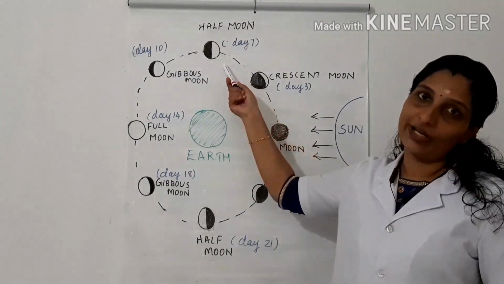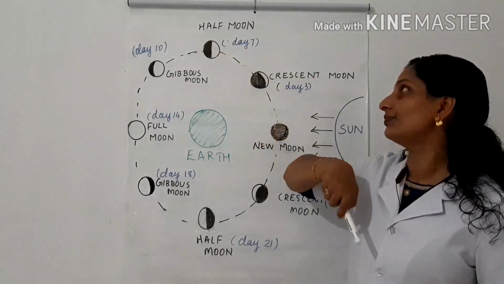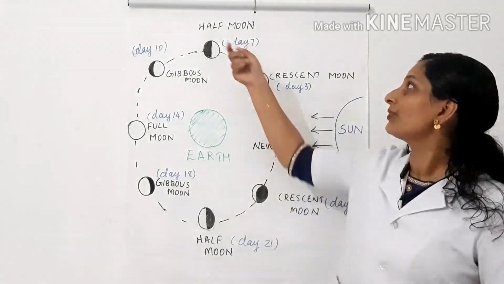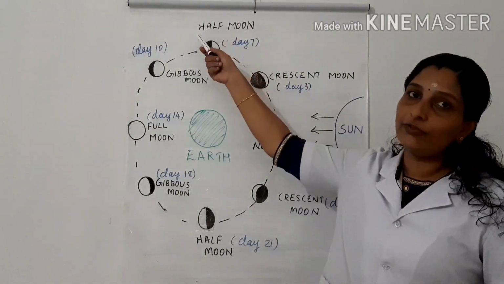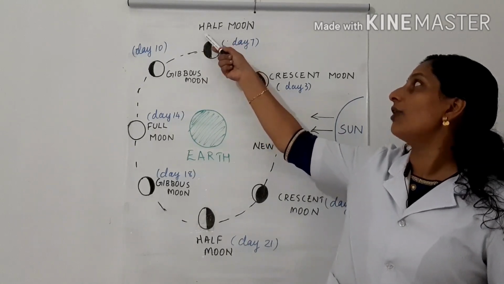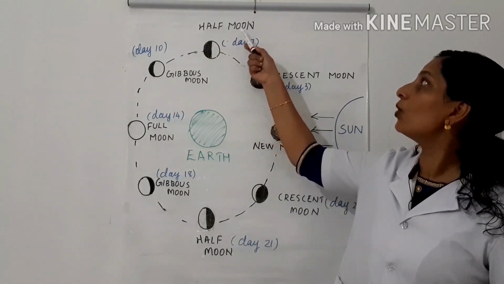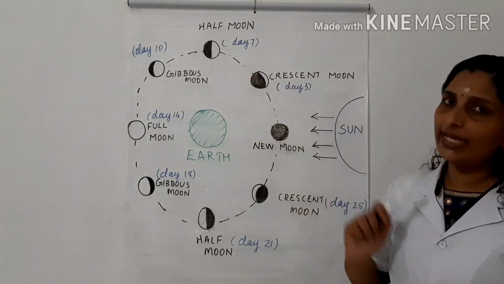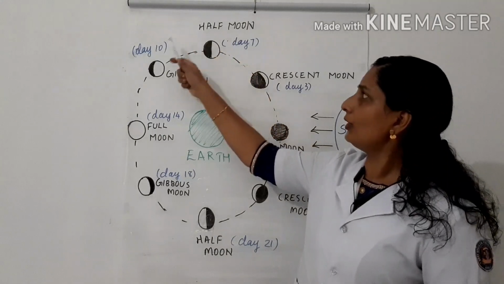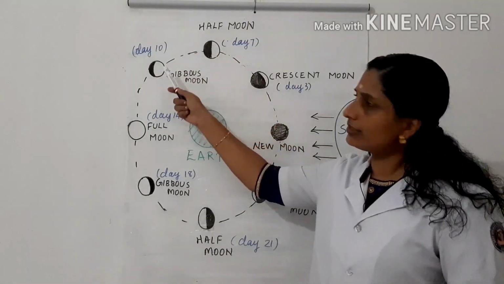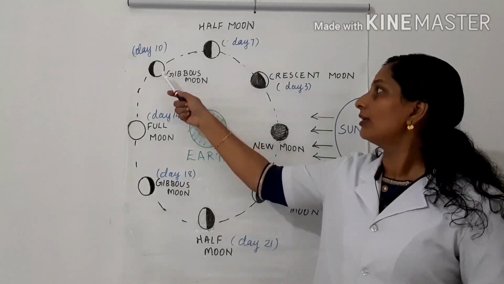Again, after 1 week from the new moon, we can see the half portion of the moon. That moon is known as half moon. We can see the half portion, so that is why it is known as half moon. What is the spelling of half moon? H-A-L-F, half. M-O-O-N, moon.